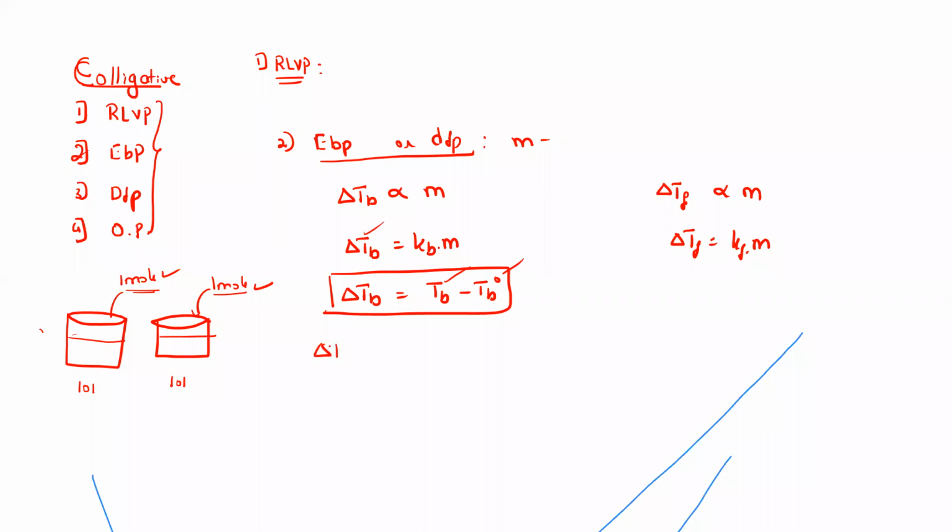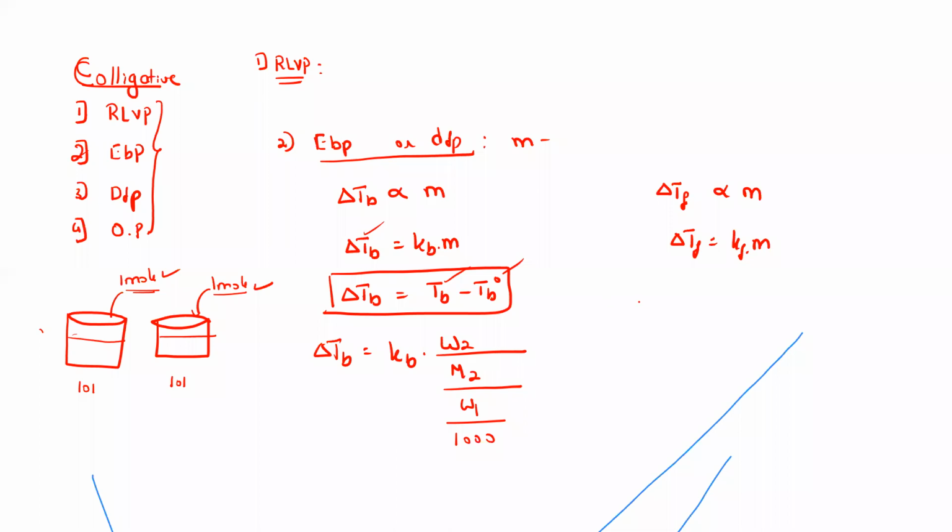Directly you can write it as delta TB only. And this term will be KB into the molality, which is the number of moles of solute, W2 by M2, again divided by the weight of the solvent. One stands for the solvent, divided by 1000. The same formula will come over here also.